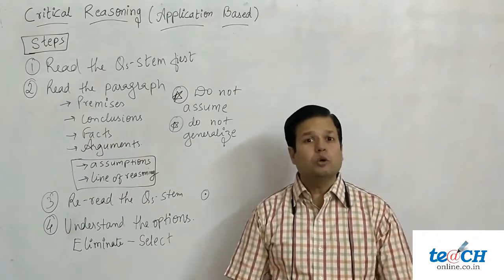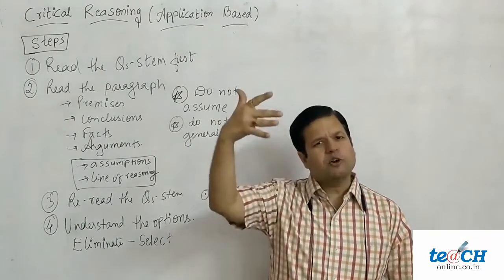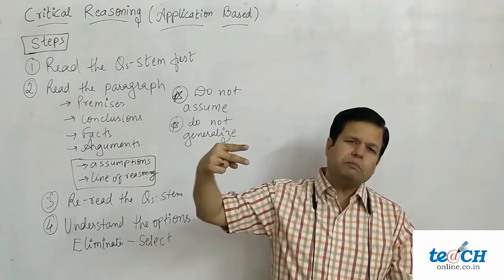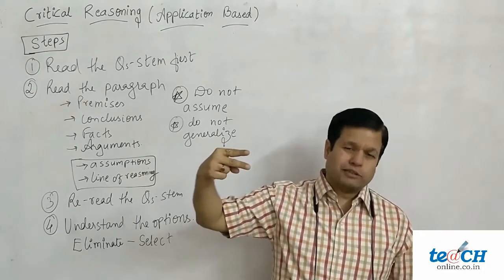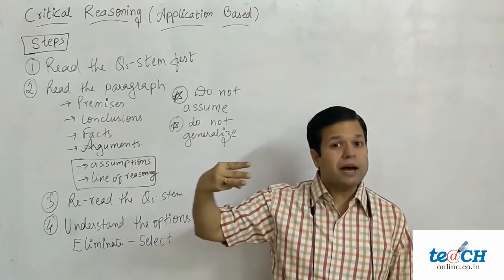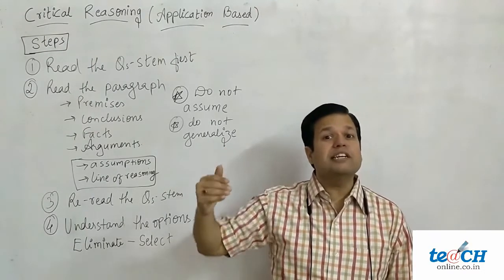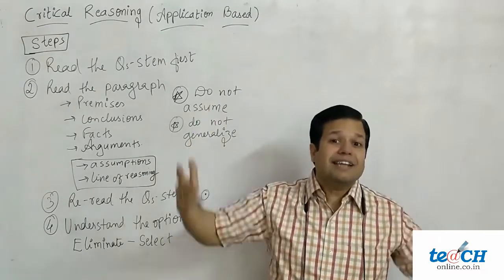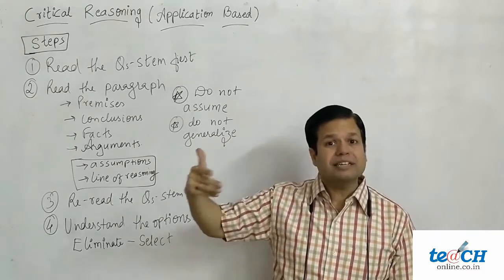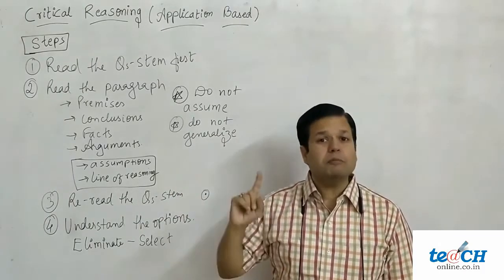Then there are a few who have heard us that we should read all the options. So what they do is they read B. And they found B to be a very bad option, and actually it was a bad option. So they read C. C was also bad. So they don't read D or E because they feel the answer has come. And that's why they just mark A and don't read D or E, which should not be done.